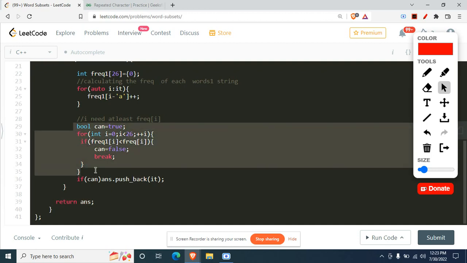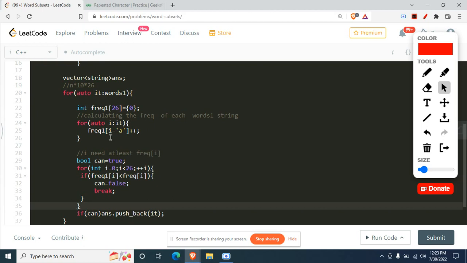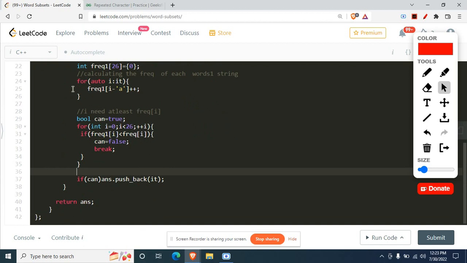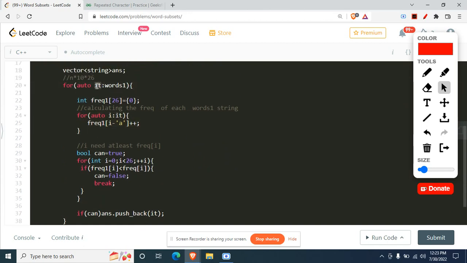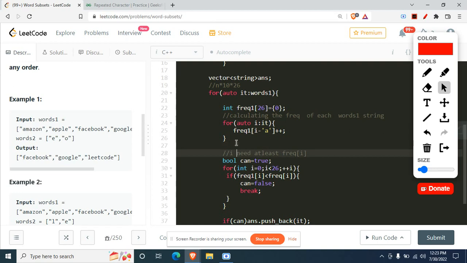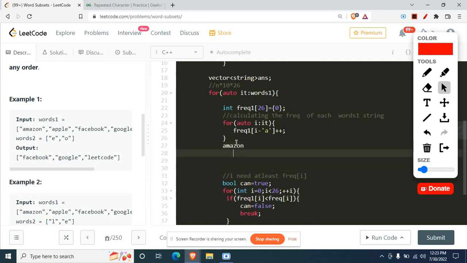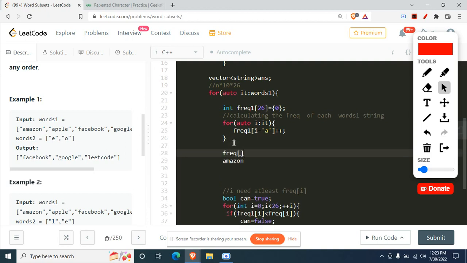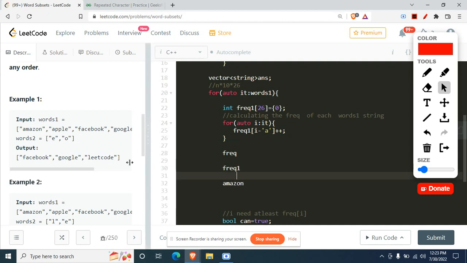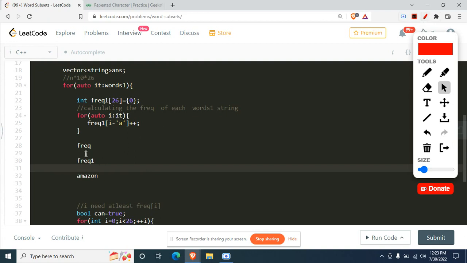So I'll just explain this part again if I might confuse you, okay? Because it looks like it is confusing you, but I'll just do it anyhow. So what this part is doing, this part is just adding up the frequencies of the words one part. Fine. So this is the part where it is done. I'll just take another example right here, so it is absolutely clear to you. Fine. And there is a frequency array which is present here. And there is another frequency of one array which we are taking, and this is our string present here. So this dry run should make everything clear to you.